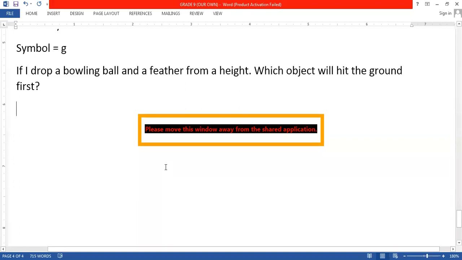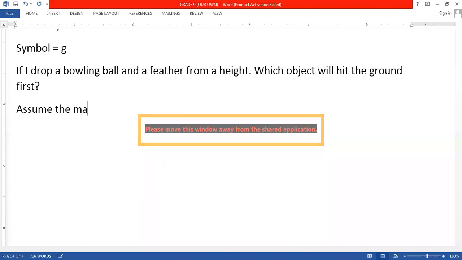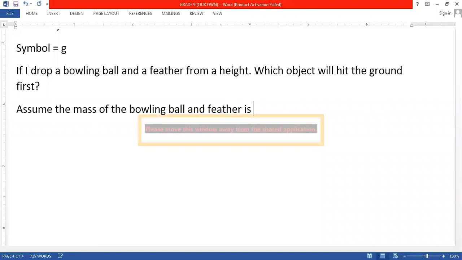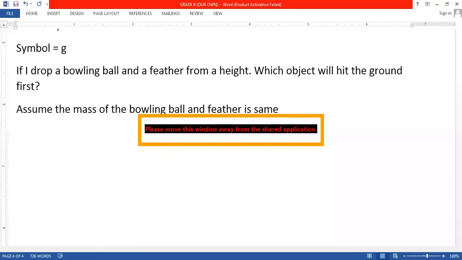Okay, now my question to you people is, okay, assume the mass of the bowling ball and feather is same. What we are assuming? We are assuming that the mass of the bowling ball and the feather is same. Okay. Now say me. Both will hit at the same time. How beta? Both will hit at the same time. Sure. Yes, sir.